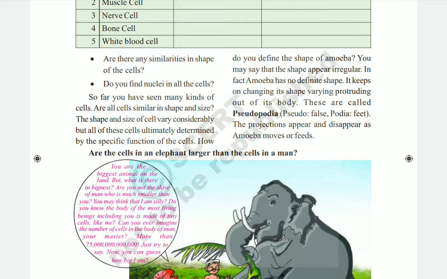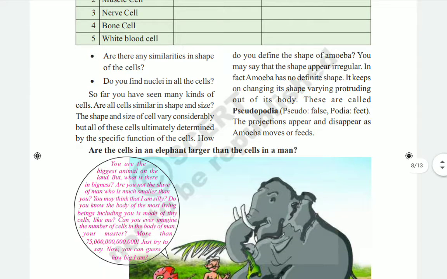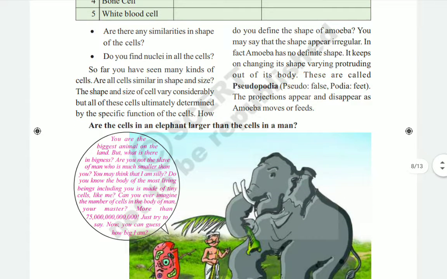The projections appear and disappear as amoeba moves or feeds. So amoeba always looks to us as if it is moving. The organisms which always have these changes in their shape will be called pseudopodia.